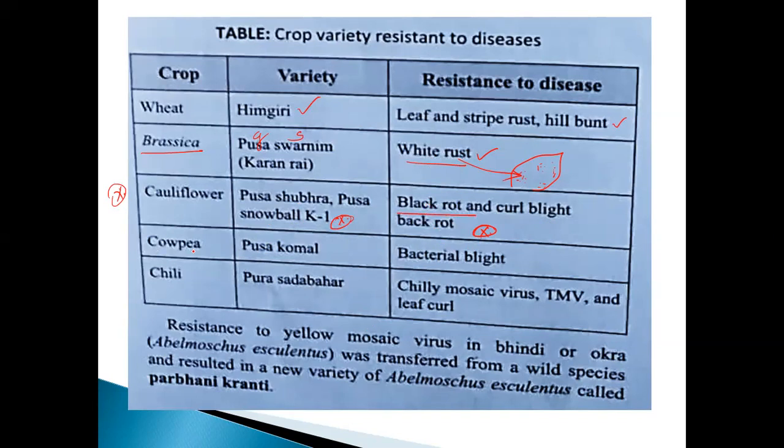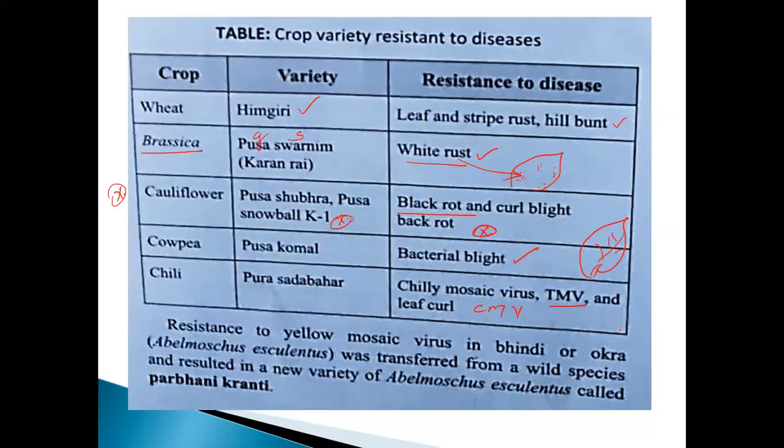And the next one is cowpea, Pusa Komal, for bacterial blight. Chili, Pusa Sadabahar, for chili mosaic virus, tobacco mosaic virus, and leaf curl in nature. What is leaf curl? Just imagine this is the leaf structure, isn't it, my dear? Normally, this is the structure of a leaf.